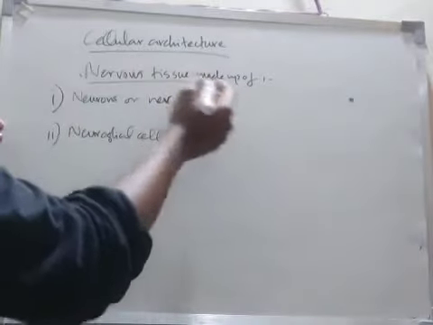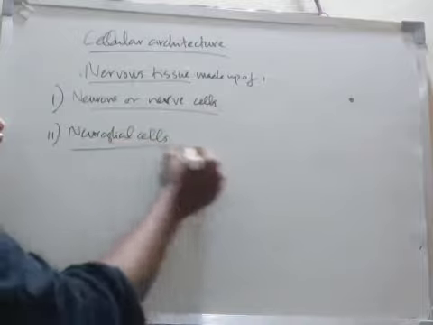So a nervous tissue is made up of neurons or nerve cells and neuroglial cells.